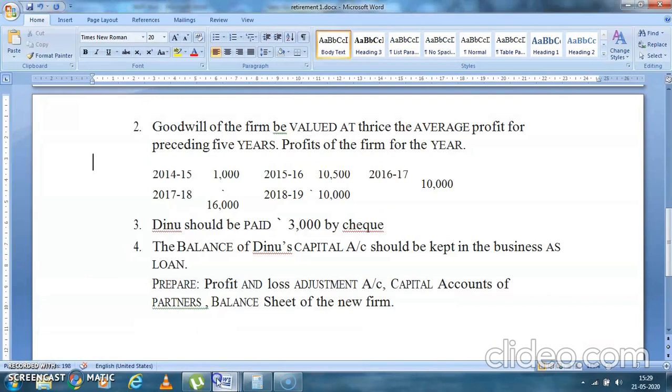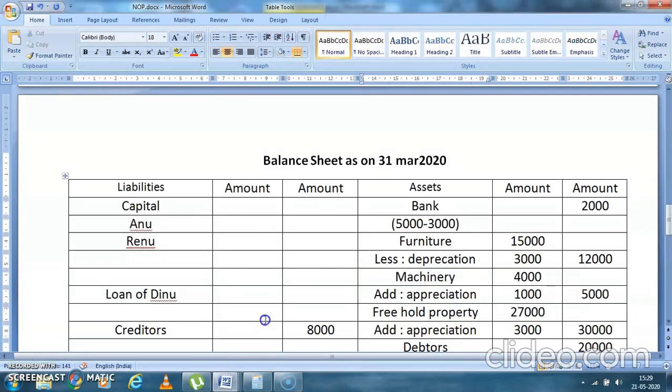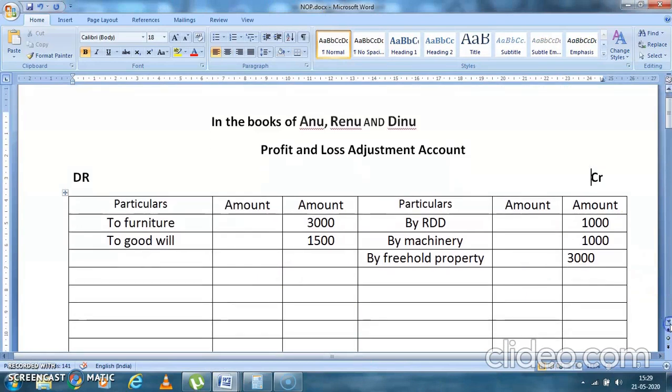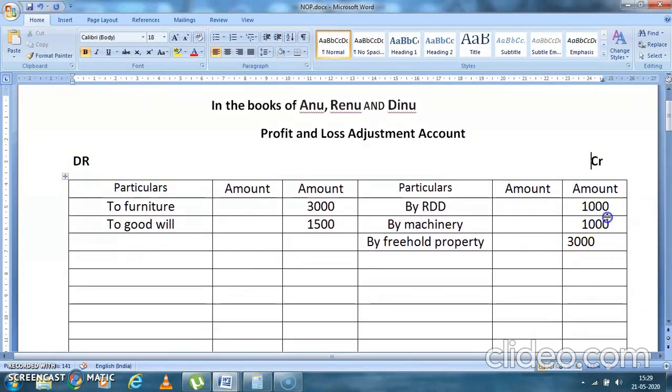Okay, students, now let's see, everything is over. The only part remaining is our totaling part. Let's start doing our totaling. First, the totaling will be done of the profit and loss adjustment account. Now tell me, here it is 345, here it is 5,000, here it is 4,500. Obviously 5,000 is bigger, so I'll write here 5,000. See, some totalings are very easy also. You don't require a calculator, as a calculator is not allowed at 12th standard level. You remember it now? 500.